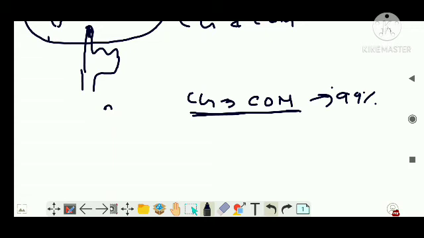Clear? And it's a balancing point, so obviously the net force and the net torque will be equal to zero, right? Because at that point the equilibrium condition is achieved. This much is clear, right?